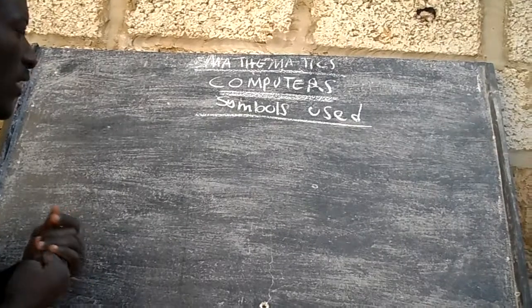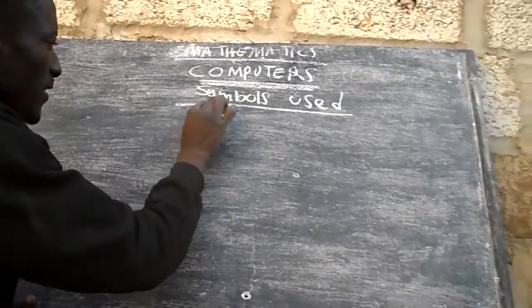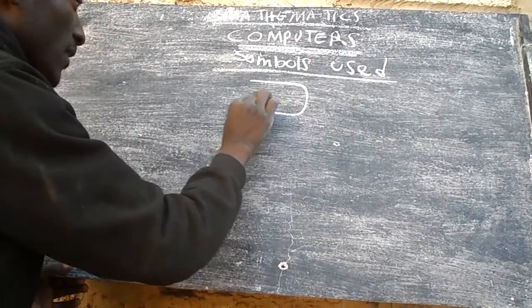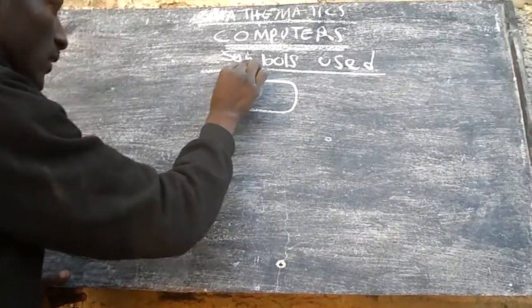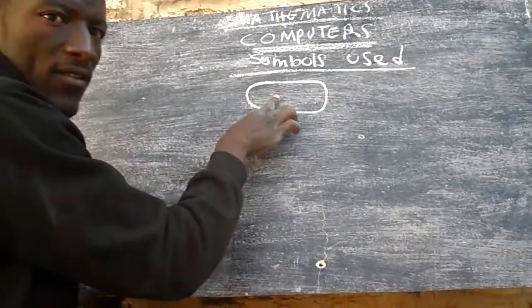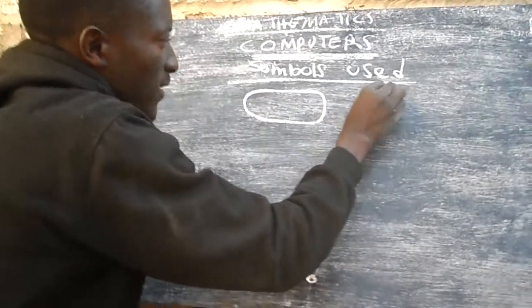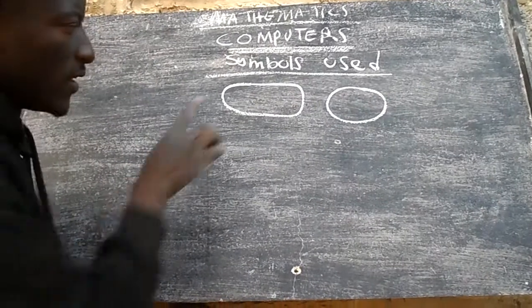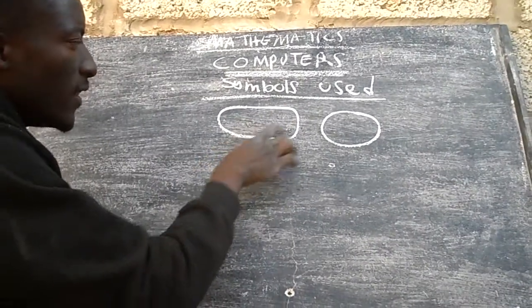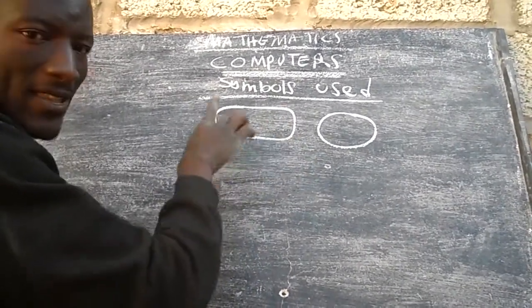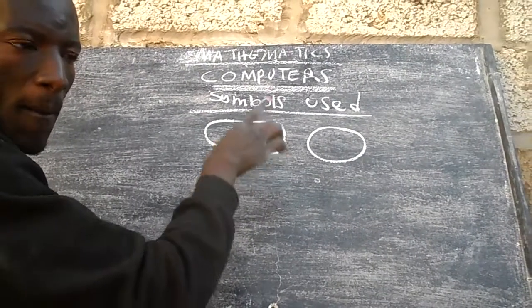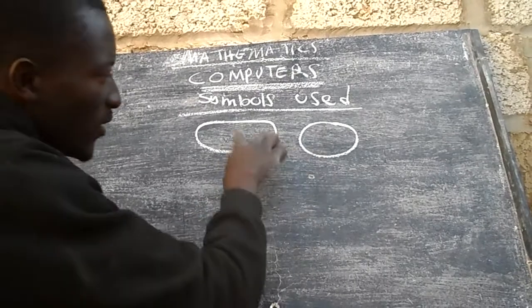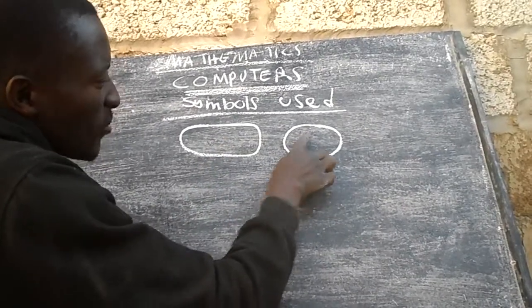Okay, so now we have this symbol, which looks like that. If you don't have this symbol, we can also have the circle form. In this symbol, they represent start or begin, stop or end. So this and this is one and the same thing.